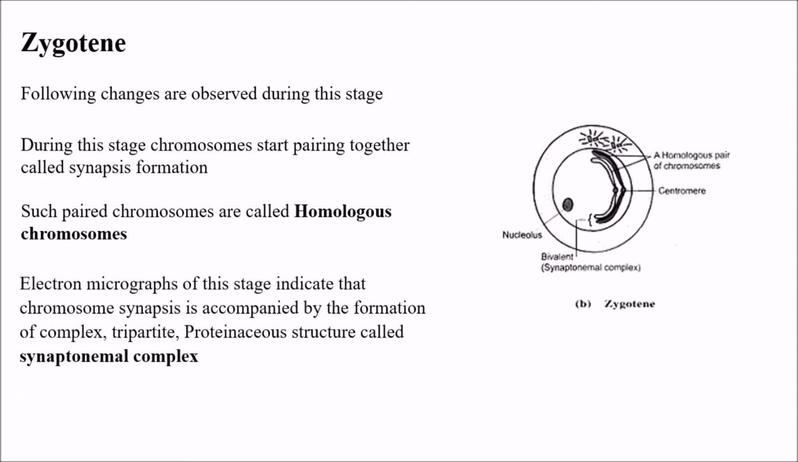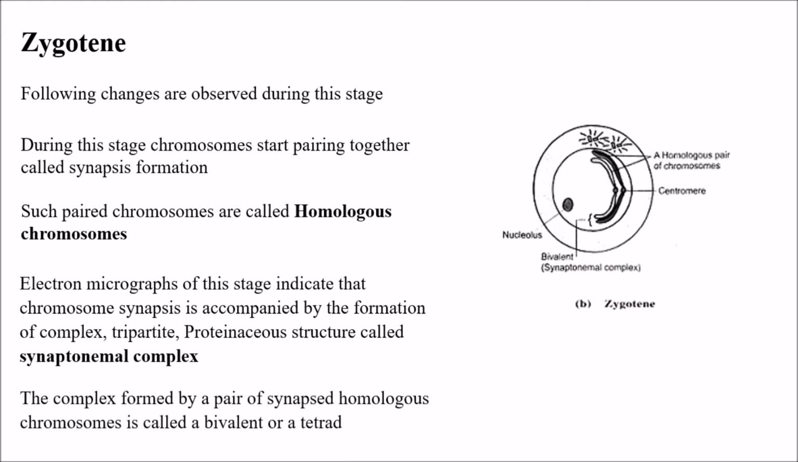Electron micrographs of this stage indicate that chromosome synapsis is accompanied by the formation of a complex tripartite proteinaceous structure called the synaptonemal complex. The complex formed by a pair of synapsed homologous chromosomes is called a bivalent or tetrad. So what is the complex named as a result of paired homologous chromosomes? It is called a bivalent or tetrad.